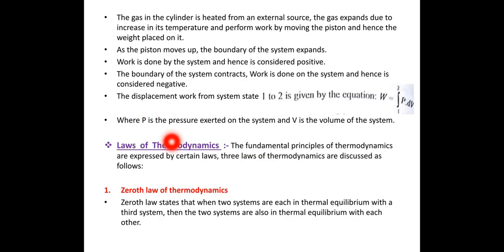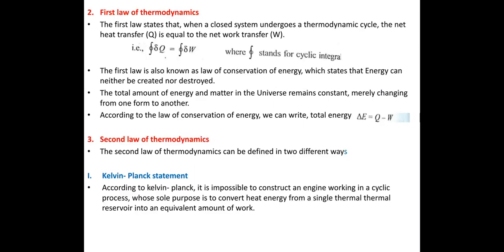Now, laws of thermodynamics. Zeroth law of thermodynamics. The zeroth law states that when two systems are each in thermal equilibrium with a third system, then the two systems are also in thermal equilibrium with each other. For example, if there are three bodies, body A, body B and body C, and body A is in equilibrium with body B and body B is in equilibrium with body C, then automatically body A will be in equilibrium with body C. This is nothing but the zeroth law of thermodynamics.